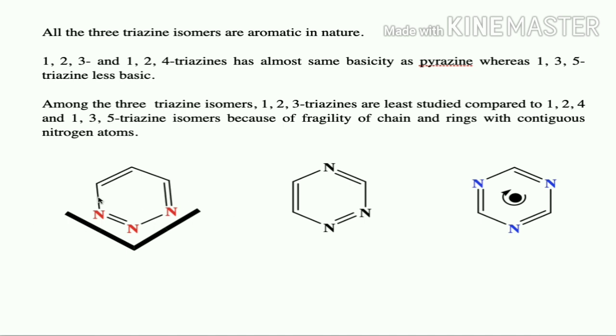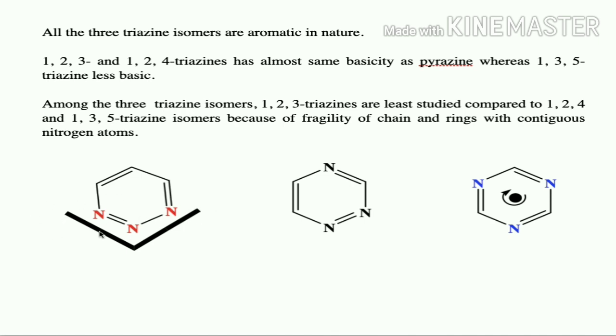They are not stable, they are fragile compounds, and they easily undergo ring opening reaction by loss of a nitrogen molecule, so hence they are least studied.